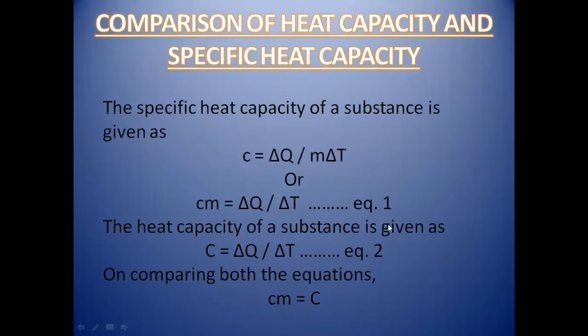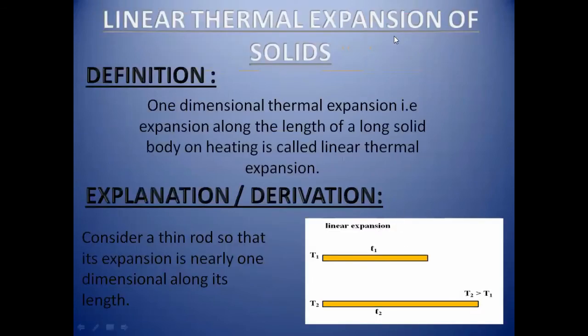And now we are moving towards the other side. Here is the linear expansion of solids. Okay. So the linear expansion of a solid is defined as one-dimensional thermal expansion, that is expansion along the length of a long solid body on heating, is called linear thermal expansion. It means we take a rod and provide heat to it. So what will be the result? Its length will be increased.